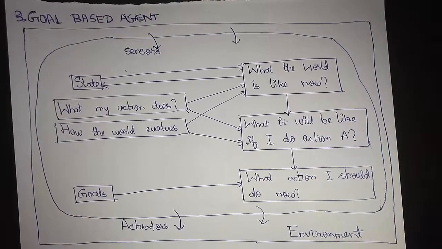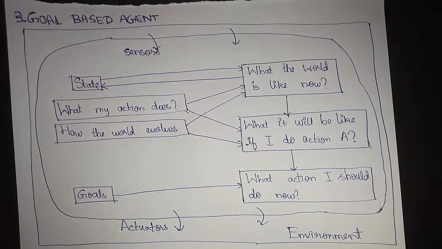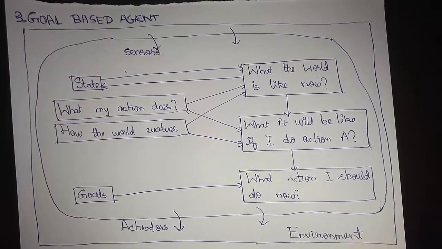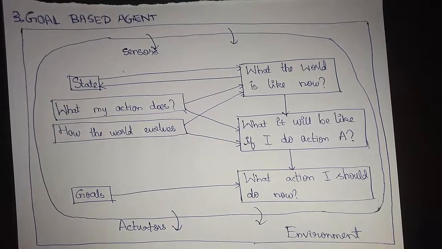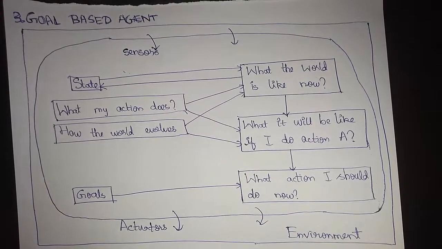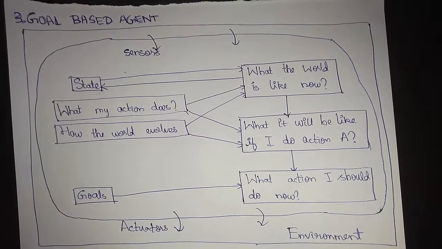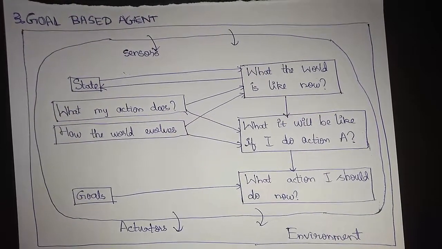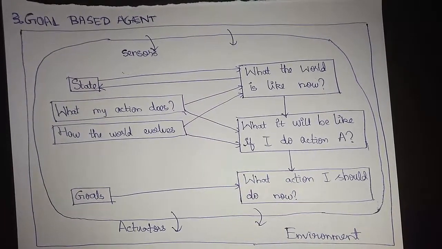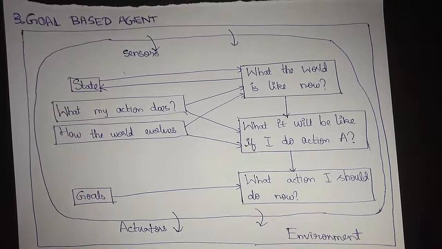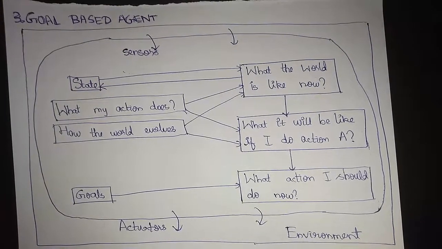For tracking goals, it needs to search and plan. That's the major goal based agent processing. It needs to be searching and planning the various possibilities of reaching the goal state most efficiently. And we can quickly change the goal based agent's behavior based on the unknown or known goal. This is going to have lots of processing, but it's going to process a little faster than the utility based agent, because the goal state is already there and we have to just arrive at it.